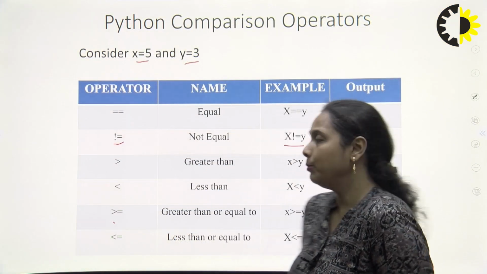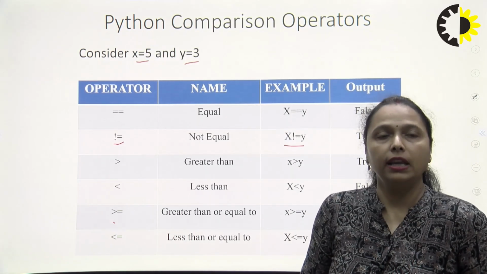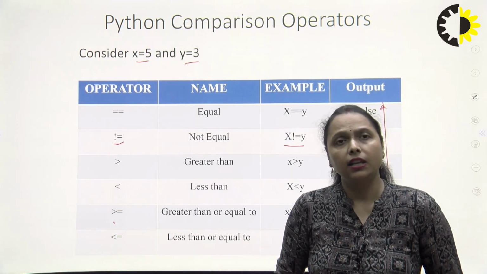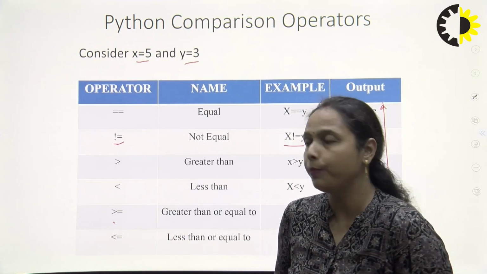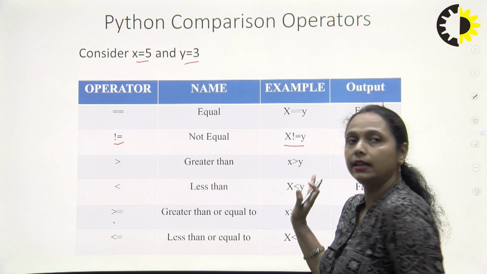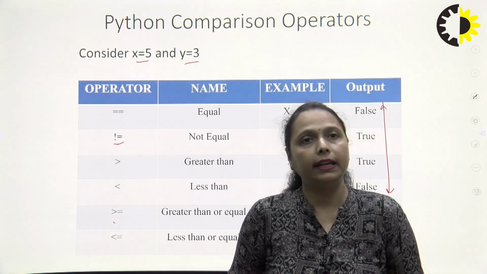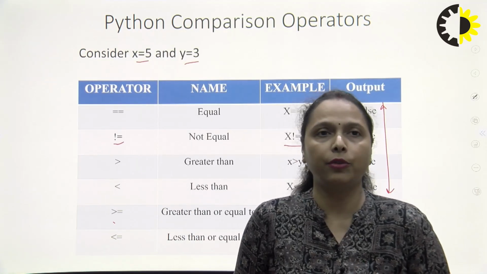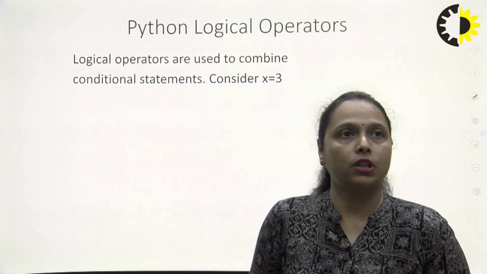So every time you can see that the output we are getting is either true or false based upon the comparison results. Comparison operators always yield results in true and false form, and we always get the result in this way only. We do not get any integer number or any other type of data. We always get a result in the form of true or false.